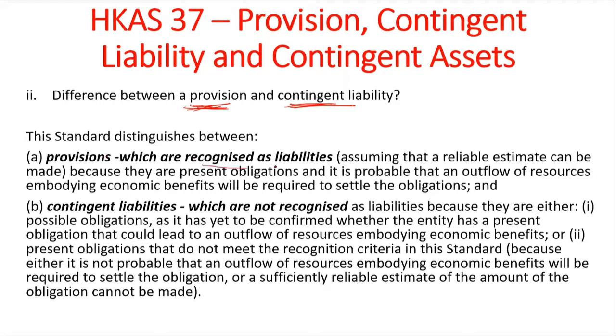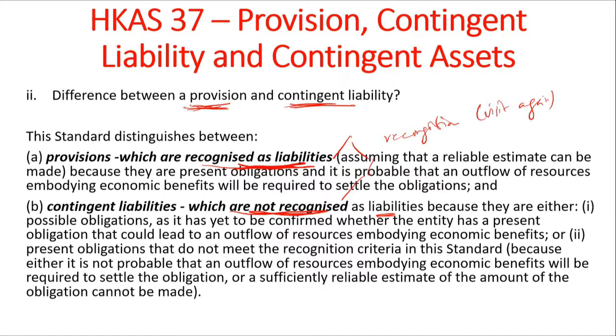There's a difference between provision and contingent liability in this standard, and let's look at the main difference. Provisions are recognized as liabilities, which I have highlighted in bold, whereas contingent liabilities are not recognized as liabilities. Again, these are recognition matters, and we will visit them later.